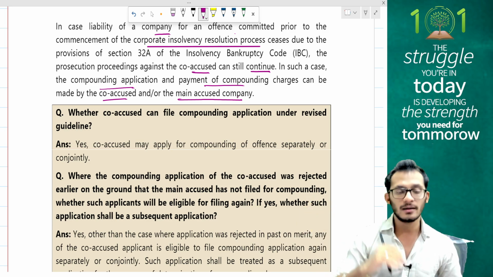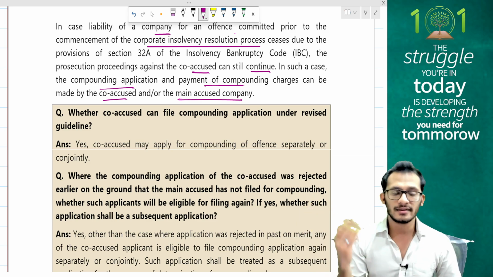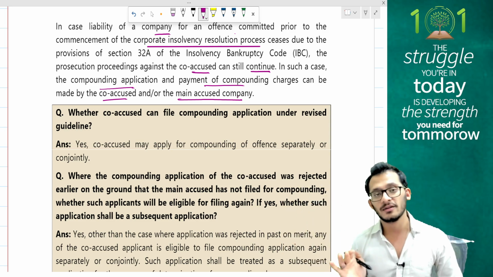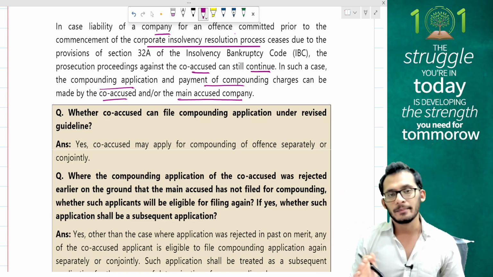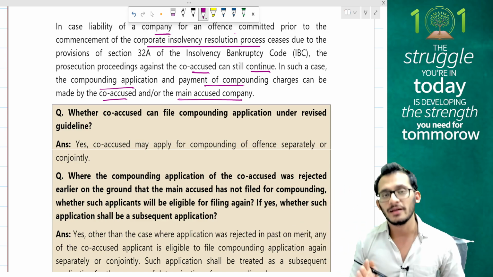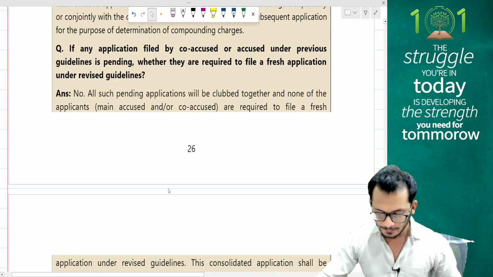Yes, so in case the liability of the company was committed prior to the commencement of IBC related proceedings, then they can ask the natural person to continue with this. In this, the natural person can either pay the money or the main company can also pay the money. It doesn't matter, someone has to pay the money. Yes, that is what the rules are.